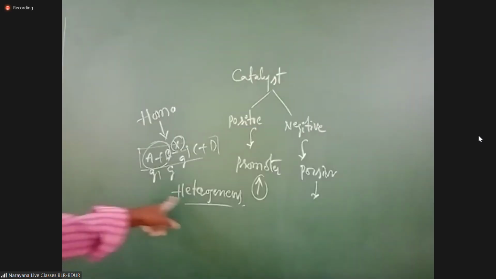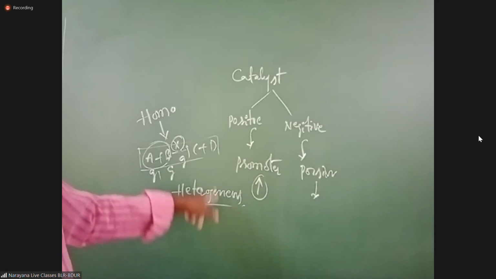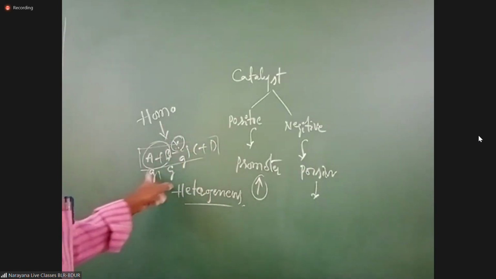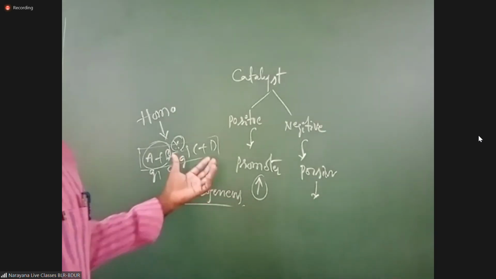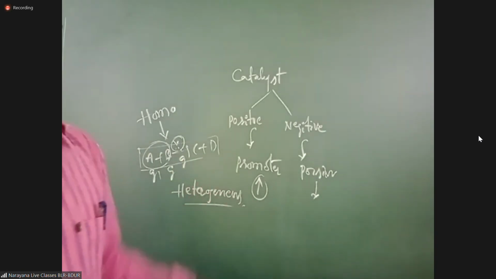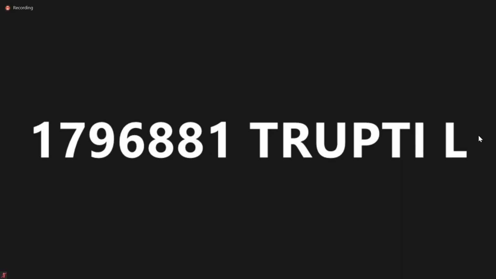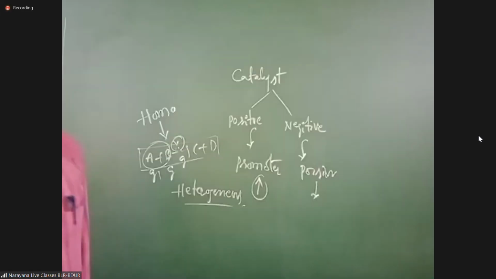See now, what is meant by heterogeneous catalyst? In a chemical reaction, the catalyst and reactants are in different phases. Then that is called a heterogeneous catalyst. Is it clear, students? About catalyst, any doubts?